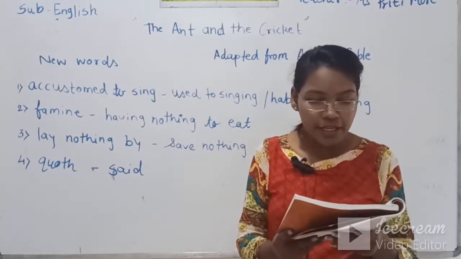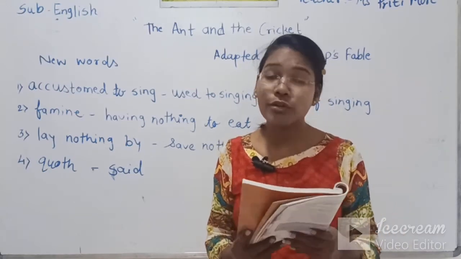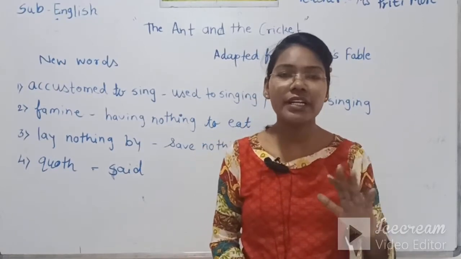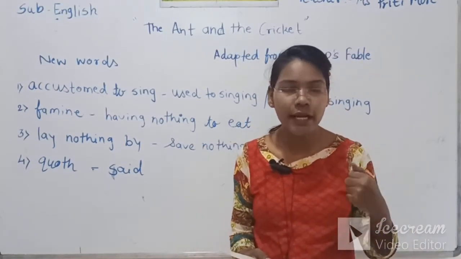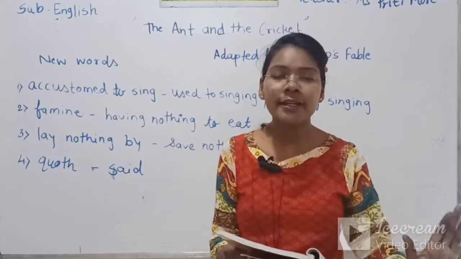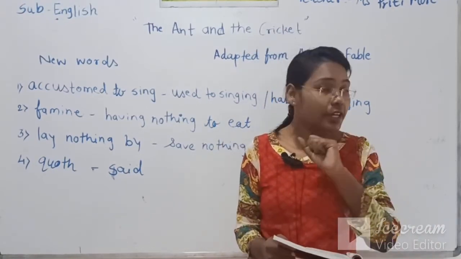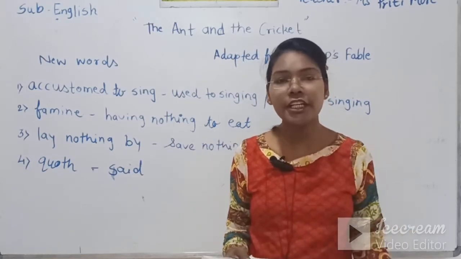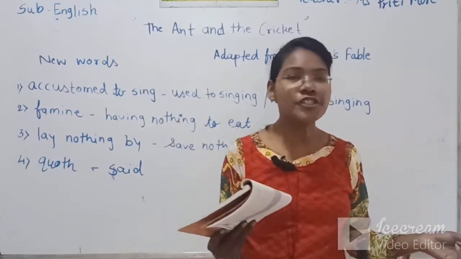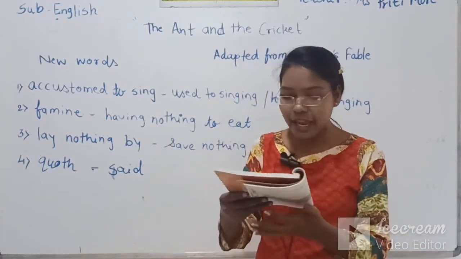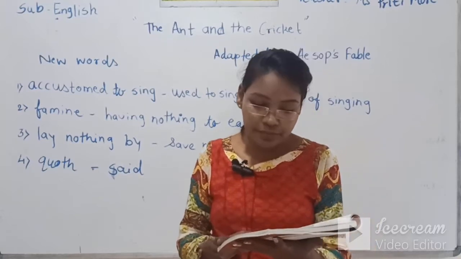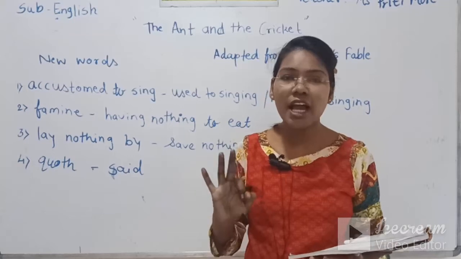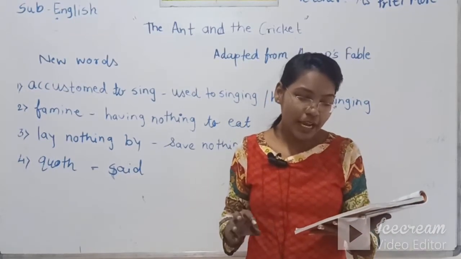If not, he must die of starvation and sorrow. Now he is saying, if the ant denies to give me help, denies to give me food and shelter, I will definitely die in this harsh snowfall, this harsh winter and this harsh rain, with starvation, without food and without shelter.